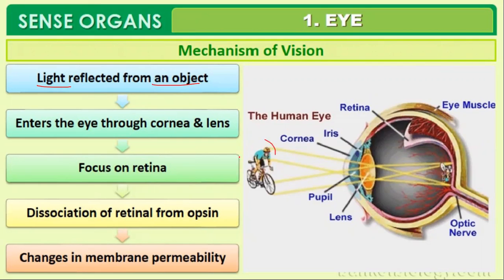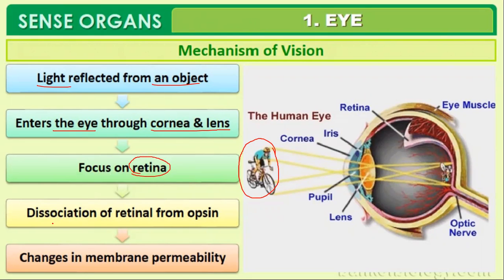First point, the light reflected from an object. You have to see this object, then the light has to hit that object and has to come into our eyes. So the light has to be reflected by that object. It enters the eye through the cornea and the lens. So the light enters inside our eye through the cornea and the lens. Then the light is passed on to the retina.